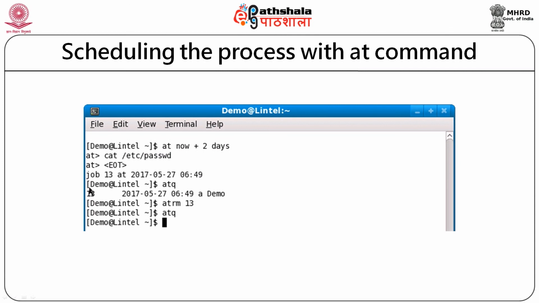Now, if I want to remove this scheduled job, I can type atrm. The atrm command along with the job ID will help me to delete the jobs that are in the queue. So, at some instance, if I think the job is not required or if I want to remove this particular job from the schedule, I can type atrm along with the job ID, and it will help me to remove that job from the queue. And again, if I display atq, you can see there is no job, job 13 has been removed from atq. So, earlier atq was displaying this job, after deleting it from the queue, you can see now there is no output, atq simply returns the command prompt.